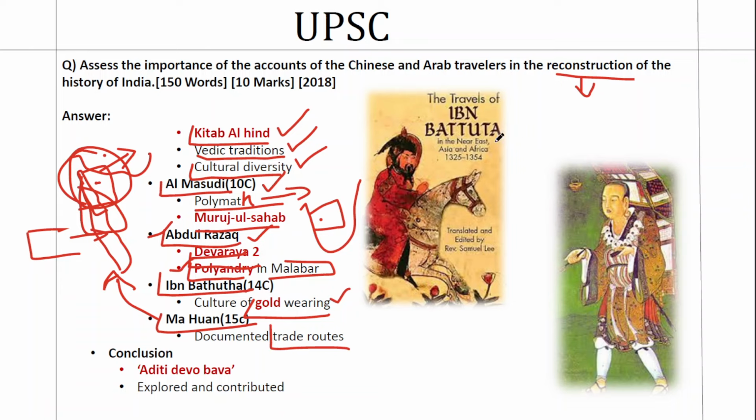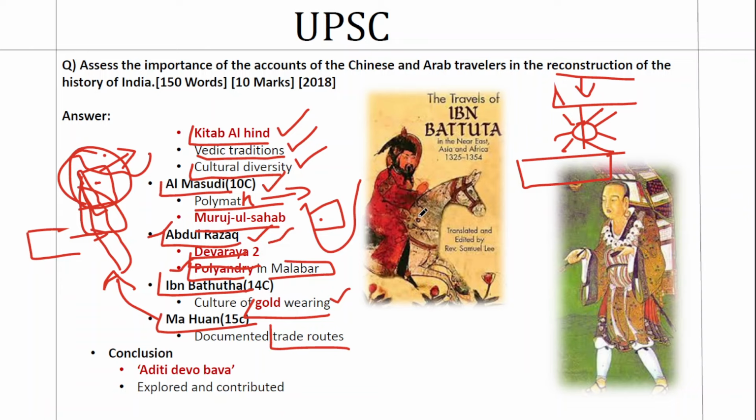Now I'll give you one more insight about the structuring of this question. After finishing the introduction, you can in fact give the names of the travelers in a flow chart. The way we have mentioned here, you can give Chinese and Arab in two different flow charts. Then you can come to the contributions alone. So that is also one way of dealing with it, or you can follow the structure that we have followed here. Any which way, if the content is there, it's well and good. If the keywords are there, it is very good.